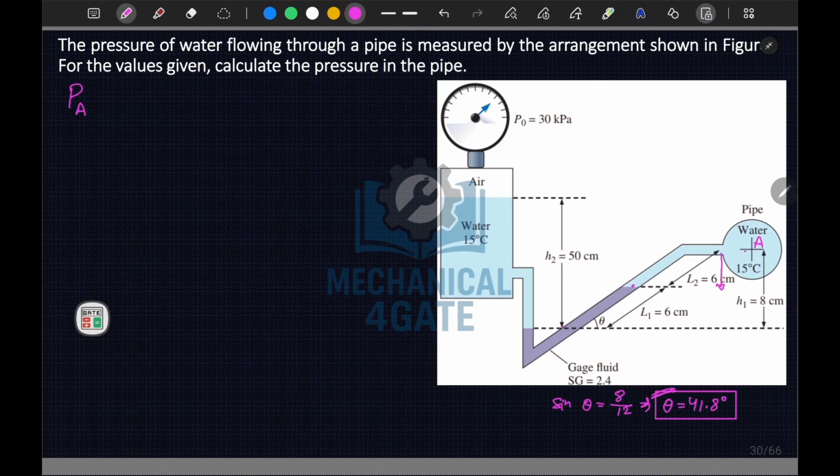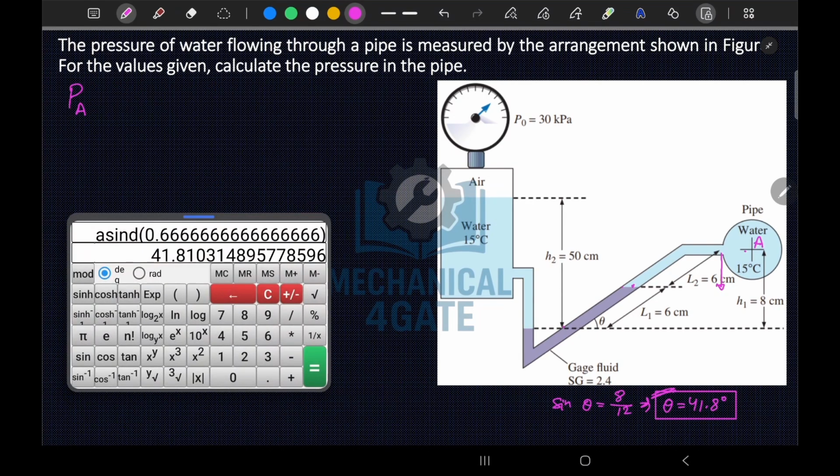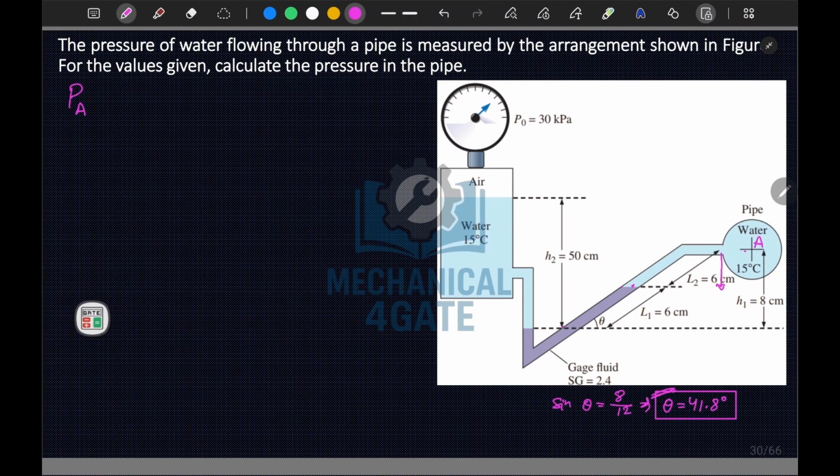See here, if I apply cos of this angle into L2, that is 6, I will get 4. Sorry, that will be sine again. So 6 into sin of theta, which is 41.8, gives 3.999. So around 4 centimeter only.